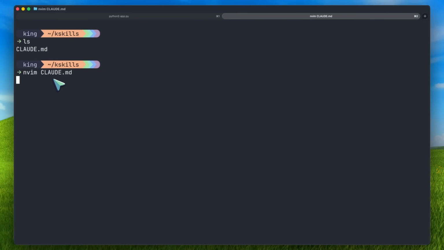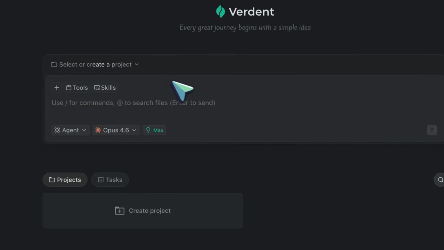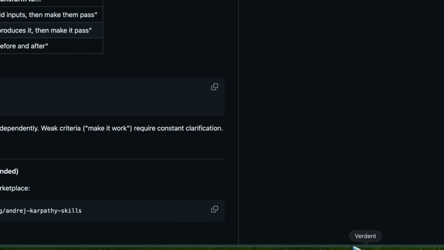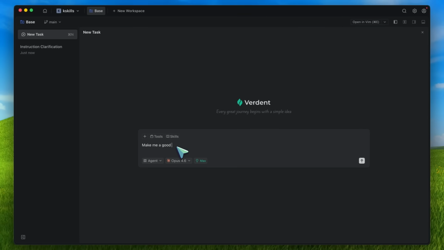But now the more important question is, how do you use it? And this is the part that I think people misunderstand. You do not really use this like some separate feature where you type a fancy slash command every time. You install it once, and then it changes how your agent behaves during normal work.